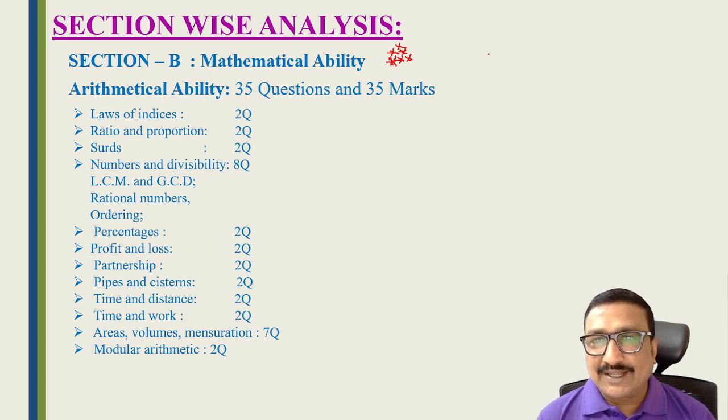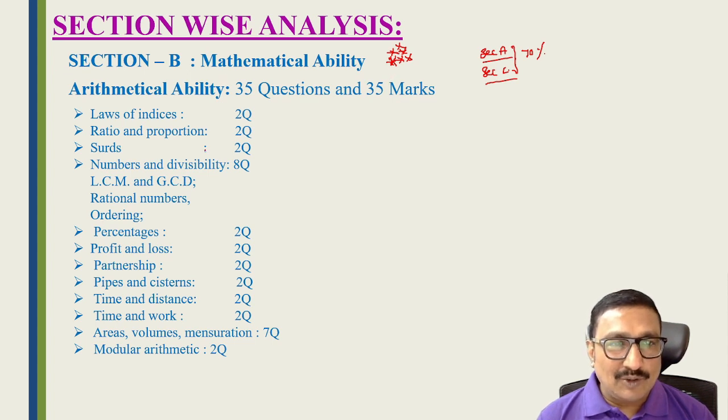Most students can answer Section A and Section C. About 70% of students can answer Section A and Section C directly. But only a few people are very good in mathematical ability, so those students can easily get a rank below 500 or 100. Mathematical ability consists of 3 parts: one is arithmetic ability, second is algebra and geometry ability, third is statistics.